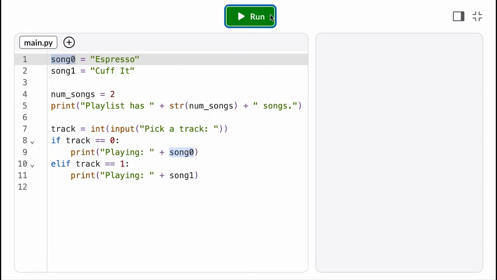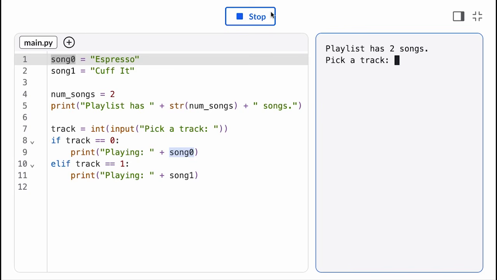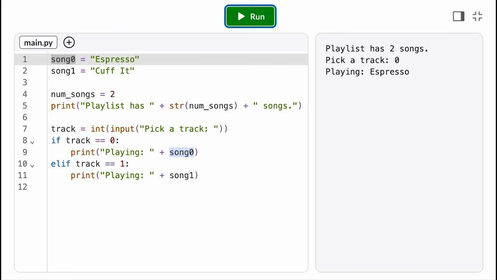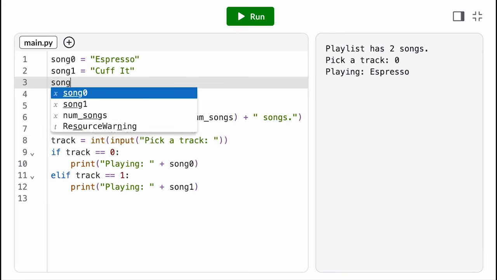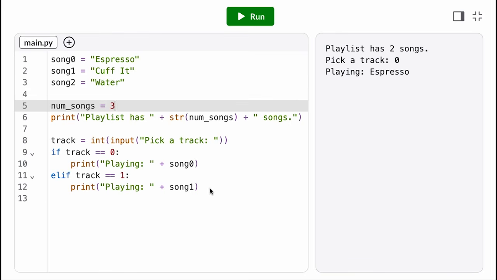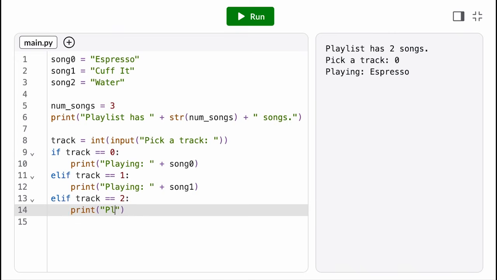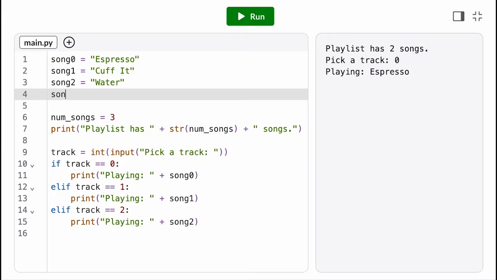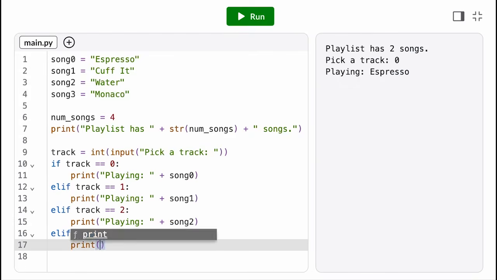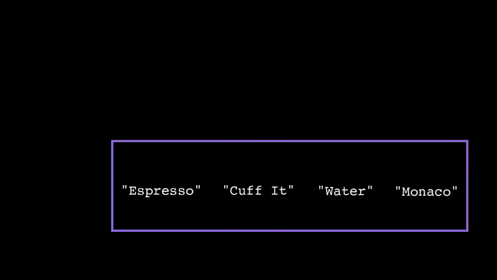Say your program manages a bunch of related data, like a user's favorite songs. You start by creating a variable for each song name, but that quickly gets out of hand. You might have 5 songs, then 100 songs, then 1,000. How can you keep track of all those variable names? This calls for our first data structure, lists. A list allows us to store a bunch of data in a single container, which we can then refer to with a single variable name.